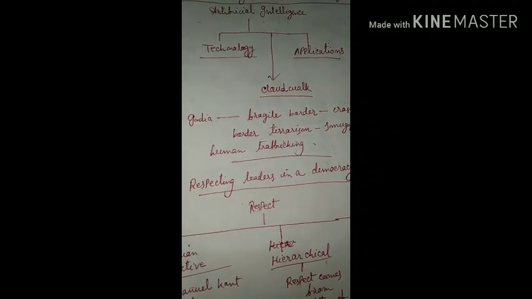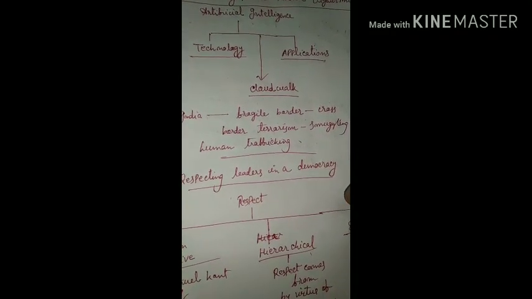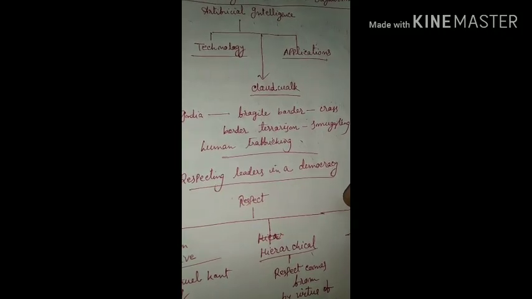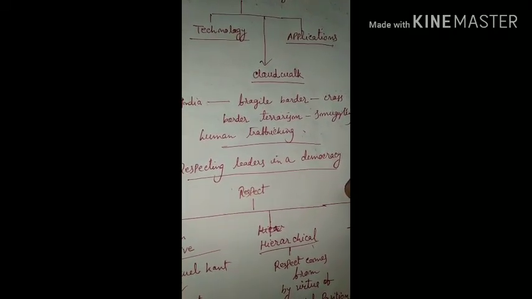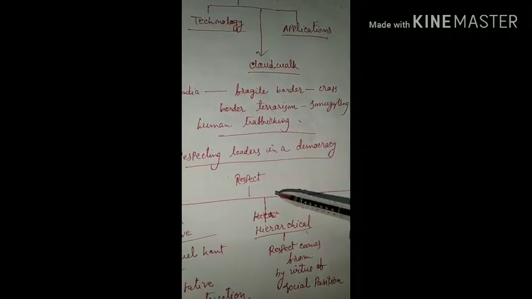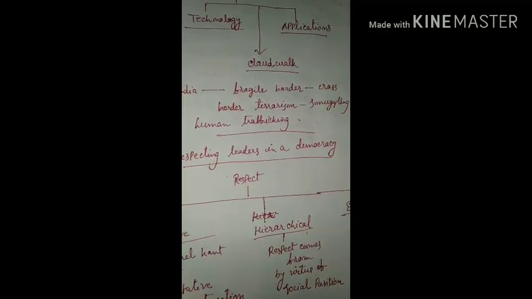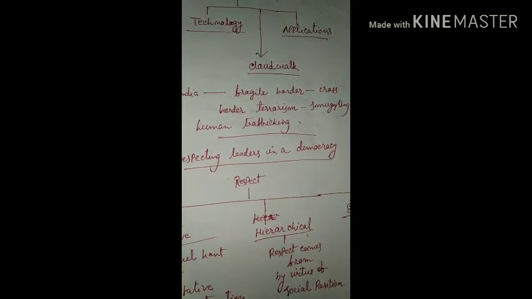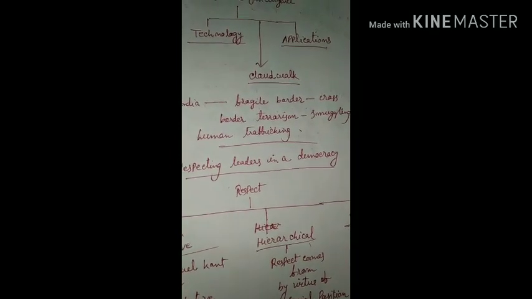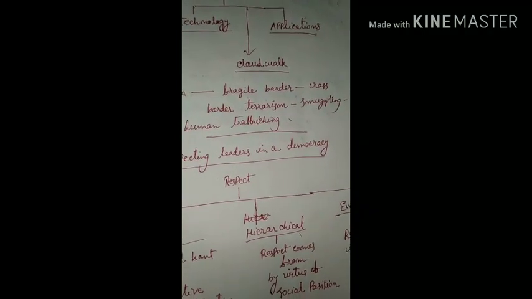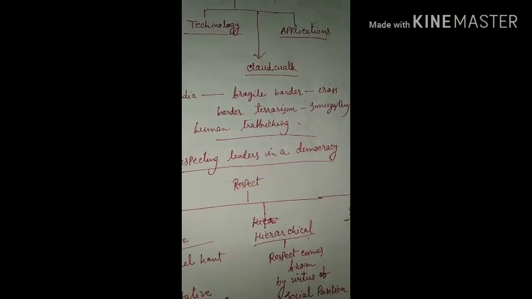So here your duty is to find out what artificial intelligence is, what the areas are where India can use it, where it can be usefully applied. You can take a view like fragile borders, like there are various fragile borders in India, Bangladesh, India, Myanmar, where trans-border smuggling, terrorism, infiltration are happening.